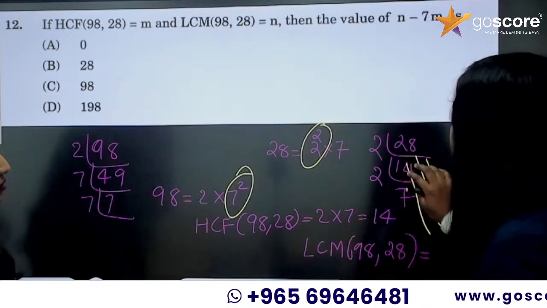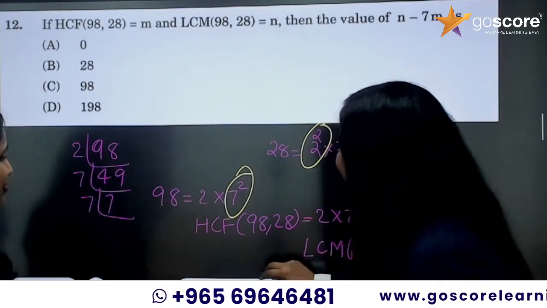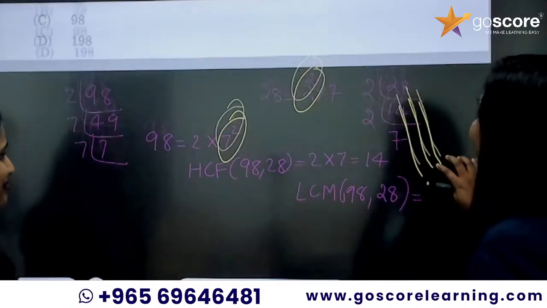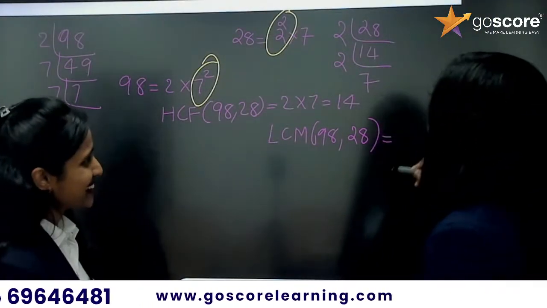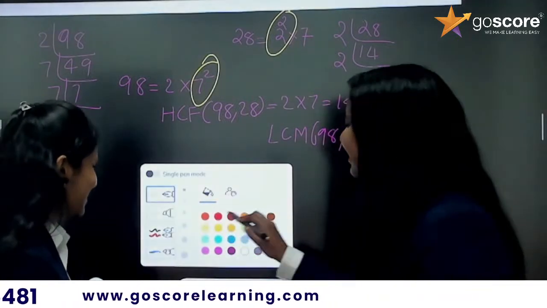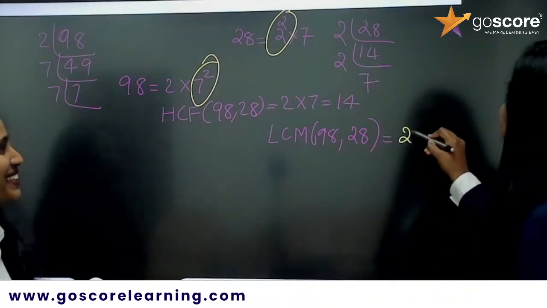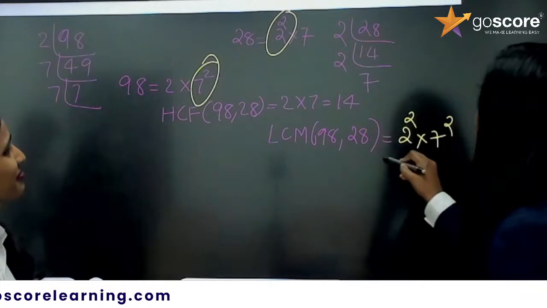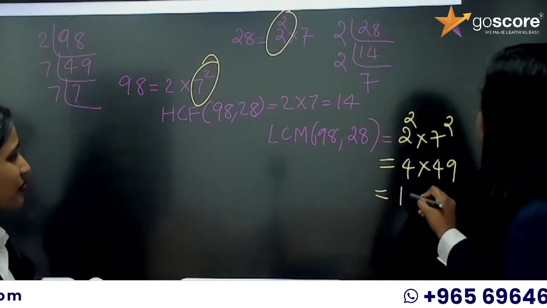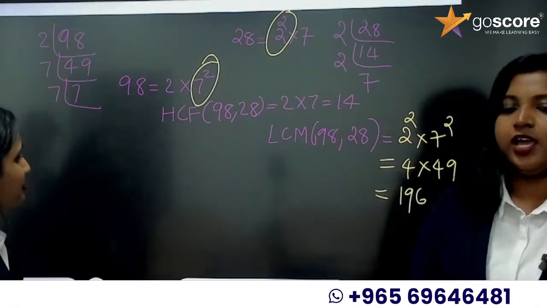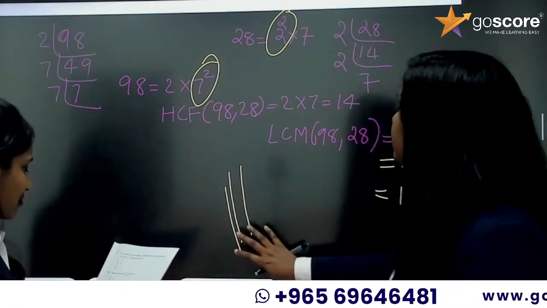It is 2 square into 7 square, which is 4 into 49, equal to 196.